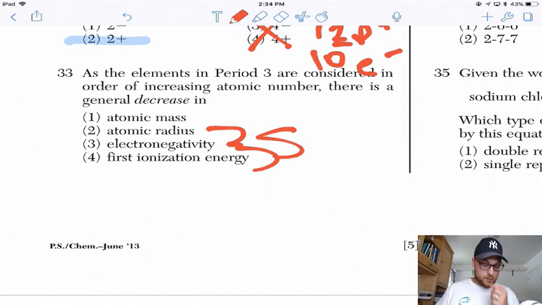Atomic mass we can get from the periodic table. I'm just going to tell you right now, you go to the periodic table, and generally speaking, the mass is always going to be increasing as you go from left to right across a period. So I'm just going to cross that one out right away. I know the right answer is going to be radius, just because I have the trends memorized, but how can you use table S to answer this question?